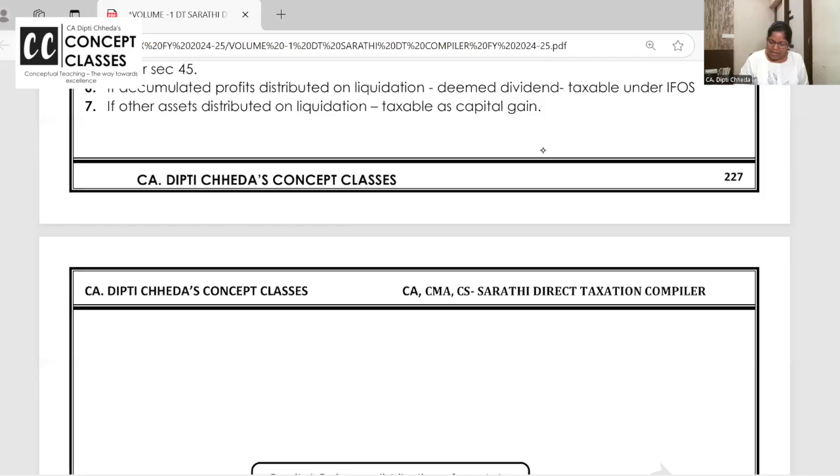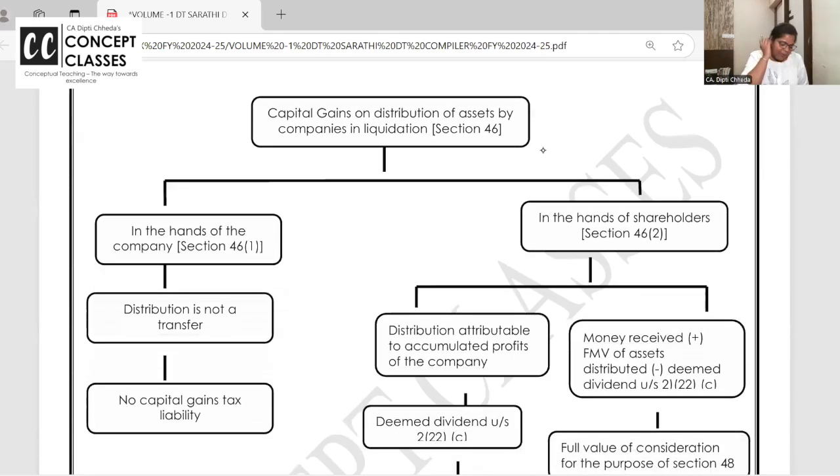But when they are giving you some assets against your shares and against your reserves, whatever total consideration is coming to you, out of that, whatever is coming for shares is taxable under capital gains. What is coming against accumulated profit is taxable in your hands as deemed dividend, section 2, subsection 22, clause C on liquidation. Go back and read that clause, or you do it with me now. Okay? I'm not explaining all points one by one.